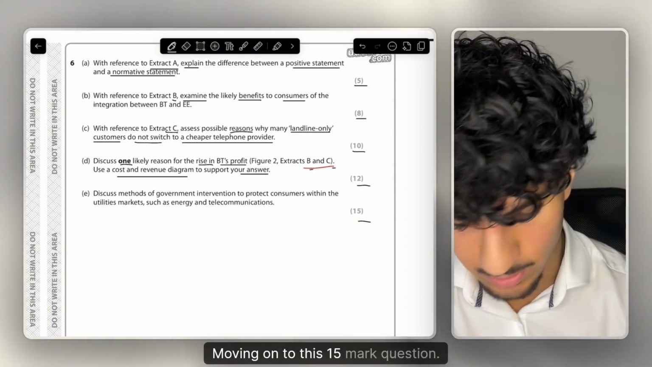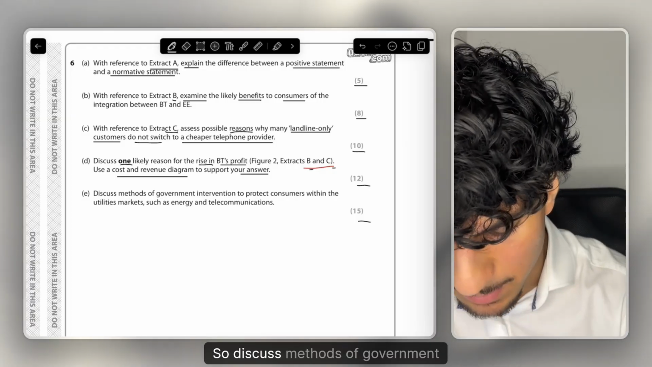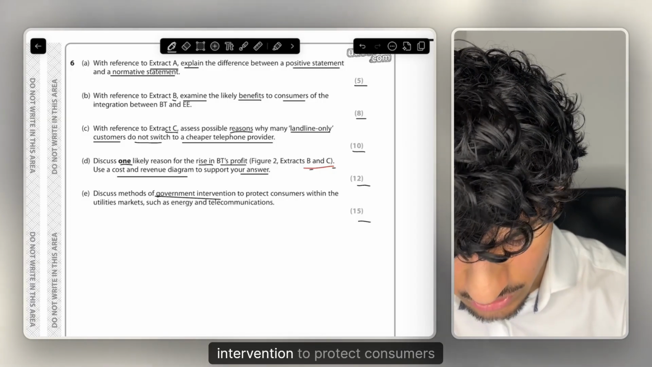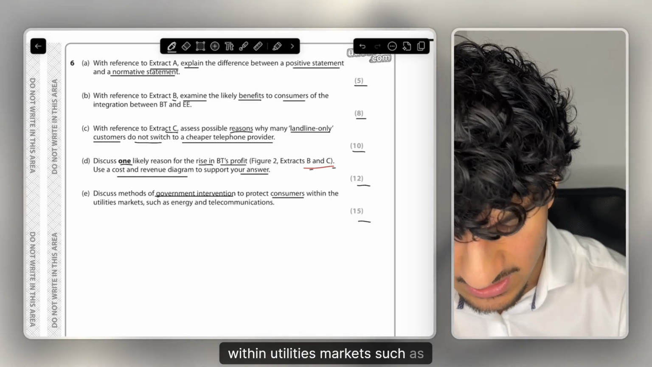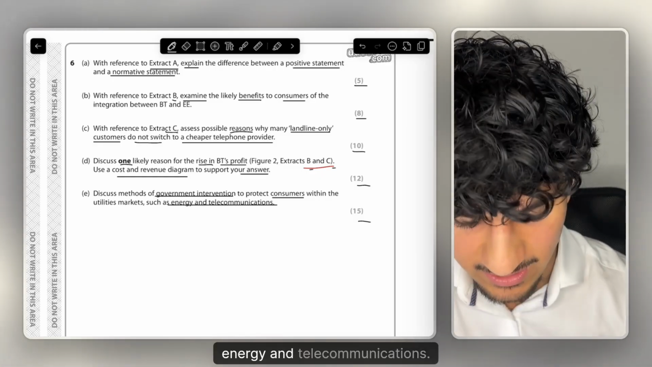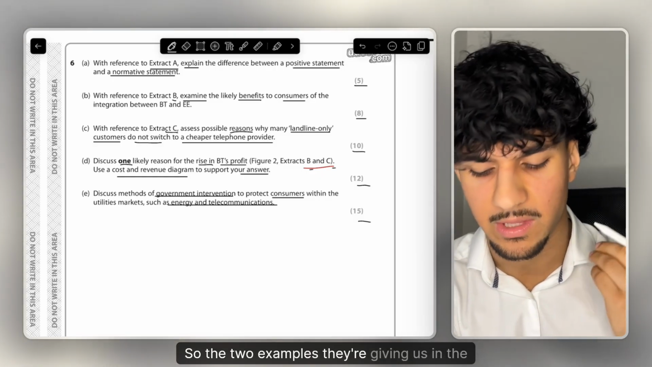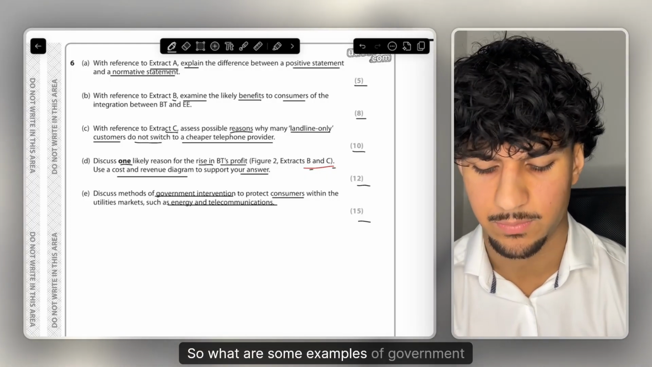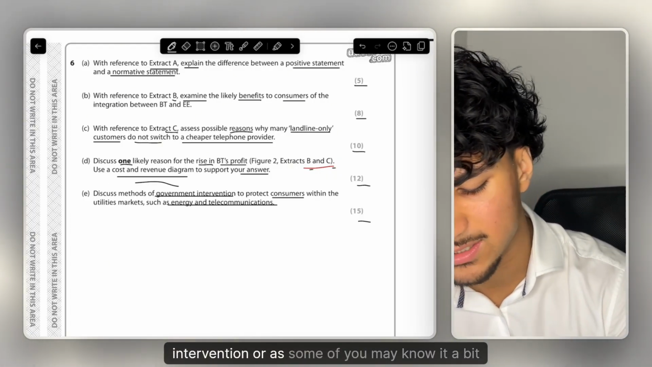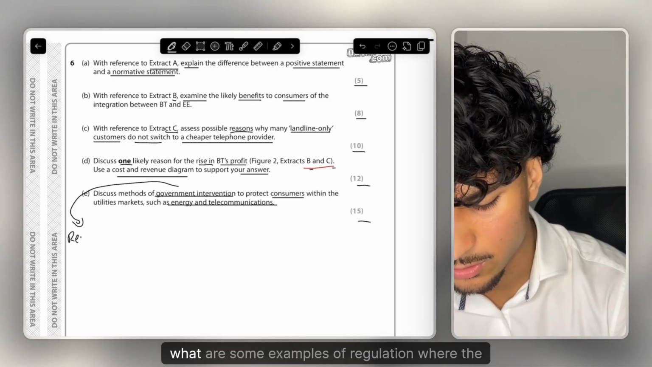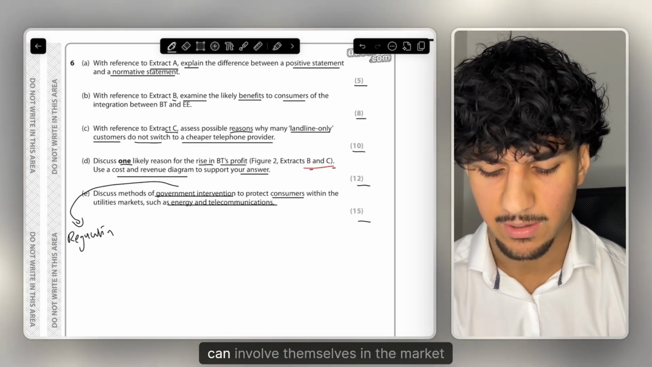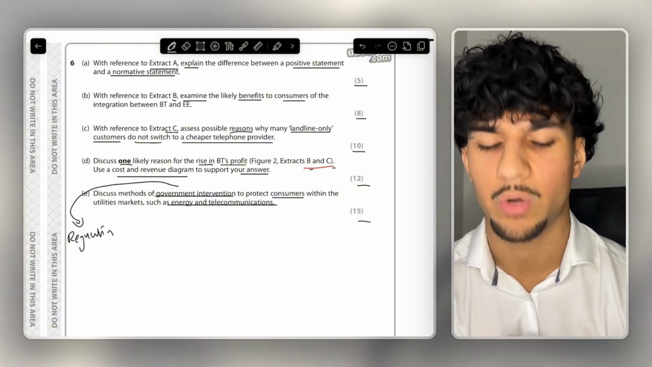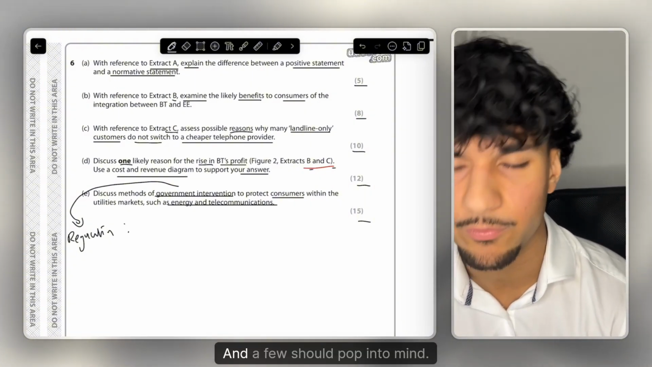Moving on to this 15-mark question. Discuss methods of government intervention to protect consumers within utilities markets such as energy and telecommunications, the two examples that are given in the extract. So what are some examples of government intervention, or as some of you may know it better, regulation, where the government or the CMA can involve themselves in the market to regulate to protect consumers? A few should pop into your mind.